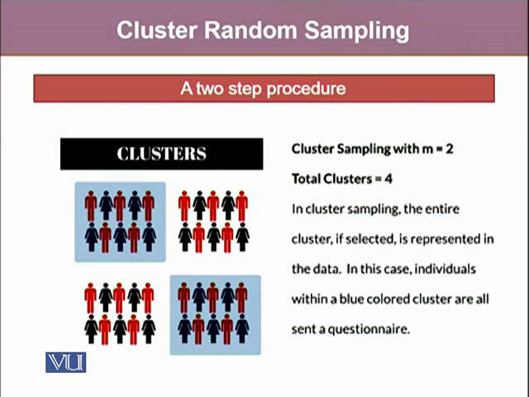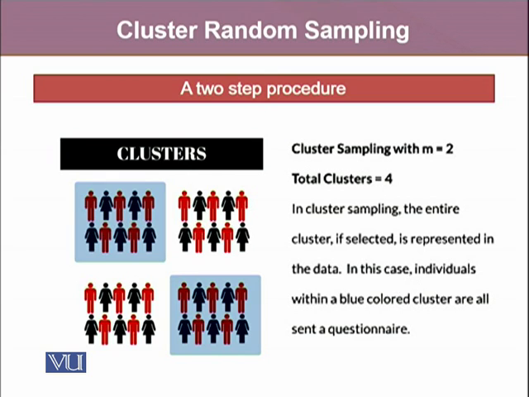And once the clusters are chosen, we study the whole cluster altogether, which is going to be part of our final sample. Let's take an example where it's a two-step procedure, where first of all, we have those clusters in our hand. One really wants to make sure that these clusters are externally homogeneous, but internally heterogeneous. Here in this example, we have 4 clusters where we could see that there are a few men and a few women in all those 4 clusters. Within the cluster, there is heterogeneity. But if we talk about all these 4 clusters, they are 4 groups of men and women.